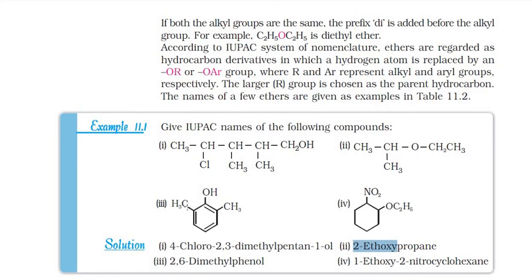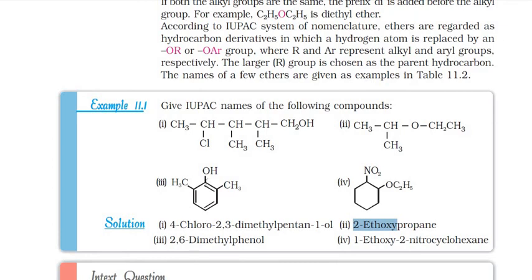Talking about the third example, IUPAC nomenclature, so OH should be the preference and this position would be second and this position is going to be sixth. So this is 2,6-dimethylphenol. And the last one, this is NO2 group along with ether.